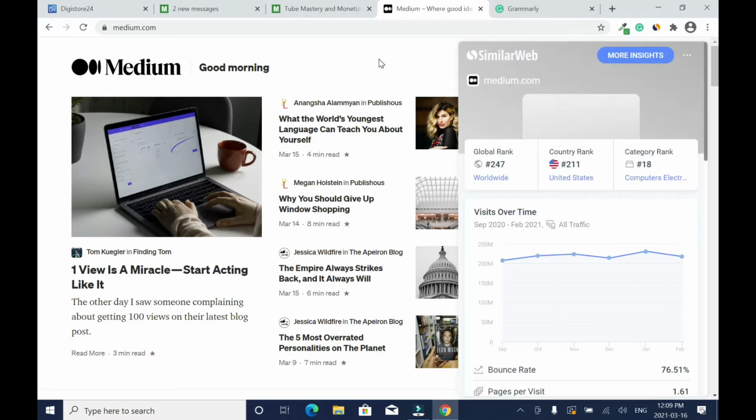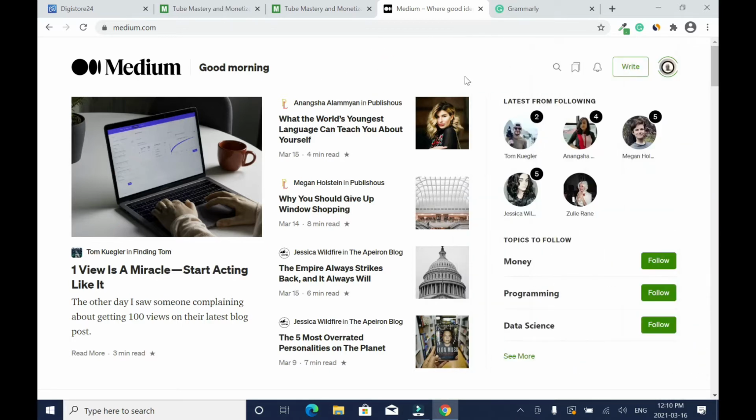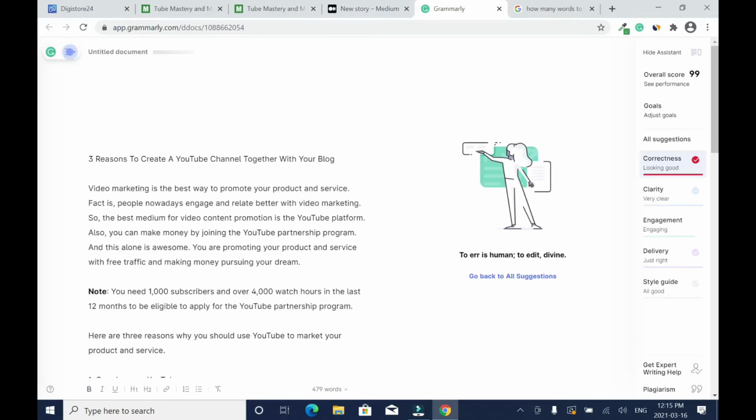Alright, so let's click off. My advice to you is to write your article somewhere like in Microsoft Word, Google Docs, or wherever you can write it. Write an article, you click on write. So this is my article. So first, let me copy this.